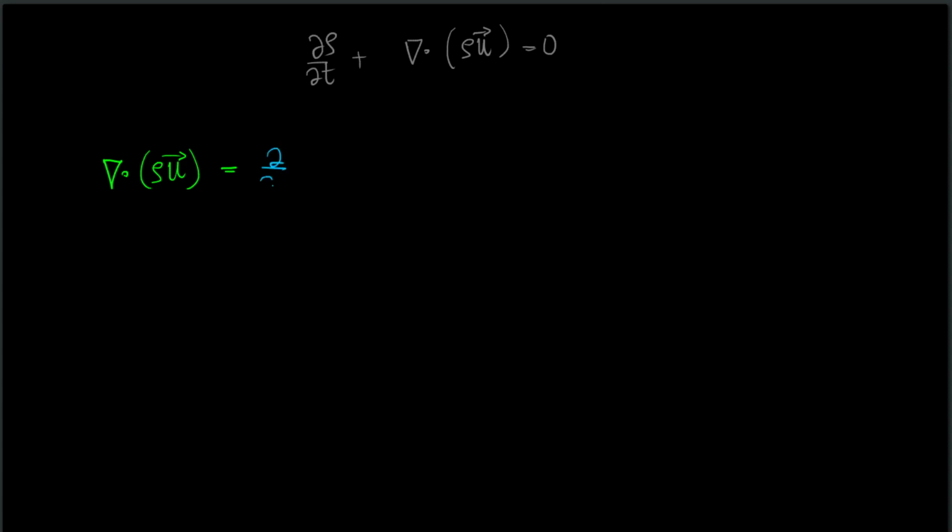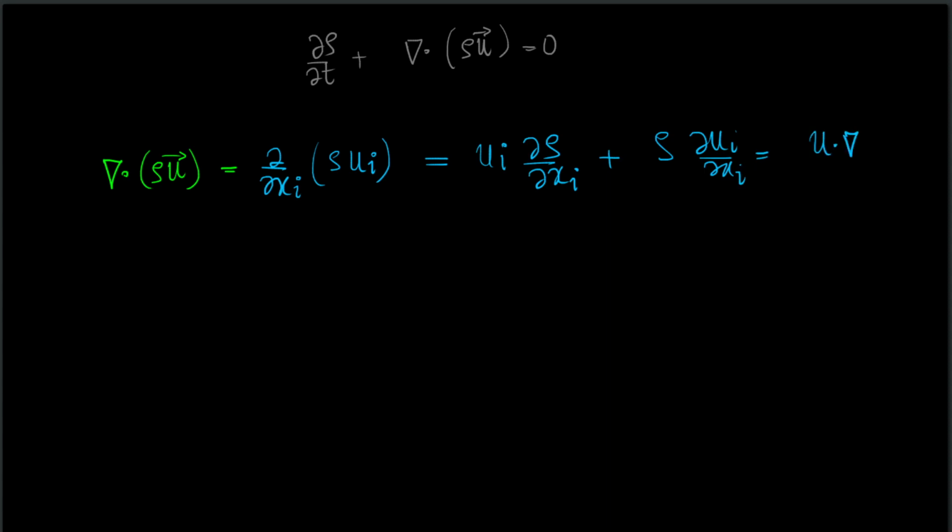So this will be del del xi of rho ui, where the Einstein summation notation is understood because i is a repeated index. Now I can write it down as ui del rho del xi plus rho del ui del xi, and the first term is nothing but u dot nabla rho.